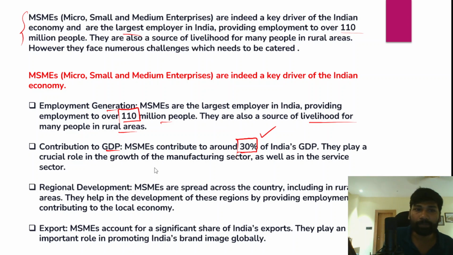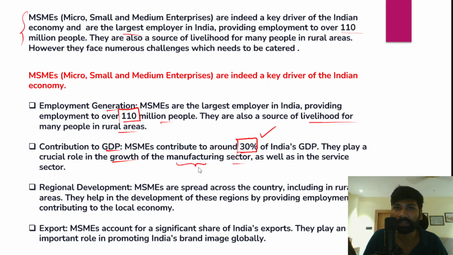And in fact, these MSMEs also play a very important role in the growth of the manufacturing sector, and the manufacturing sector is very often a labor intensive sector. It creates gainful employment opportunities, so therefore it absorbs the excess workforce and reduces unemployment levels in the Indian economy. After that, it also contributes to regional development.